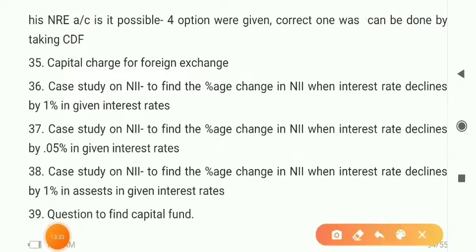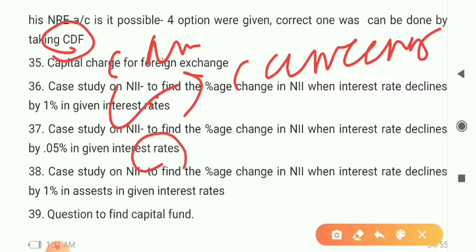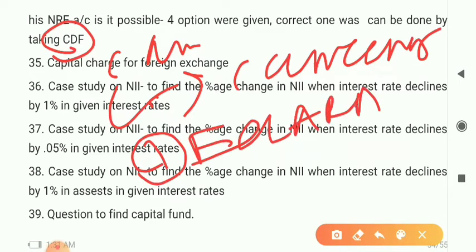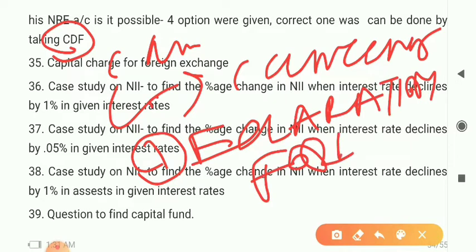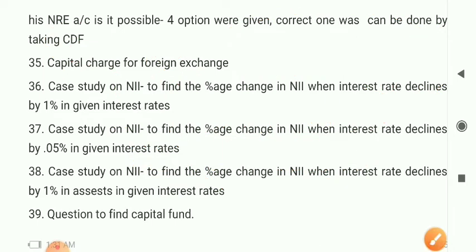So it can be done. If it is 20,000, he can do it with the form by taking CDF. Currency, C for currency declaration form. You can get this done by taking the currency declaration form, right.